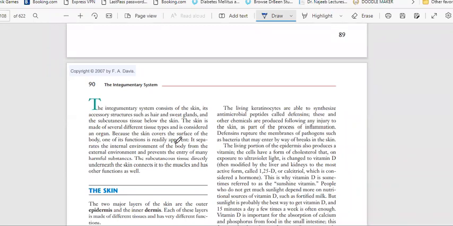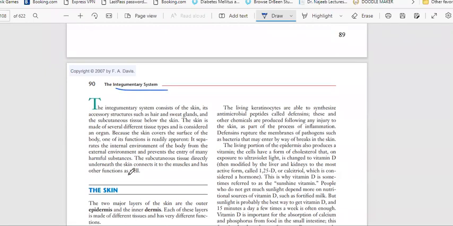After that we will talk about the muscular system, bones, then afterwards the nervous system. Likewise, we will enter our body by one system. Today we will talk about the integumentary system.